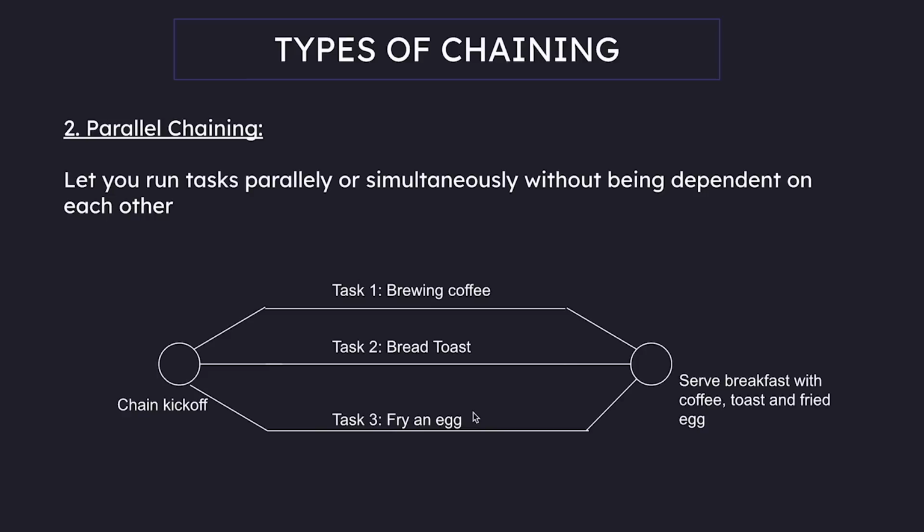All these tasks run parallelly and quickly and then converge into the fourth task, which is to serve a breakfast plate with the coffee, toast, and fried egg. So in this example, you can see that none of these tasks are dependent on the previous one. They all execute parallelly and then they converge, right? That is what is called parallel chaining.